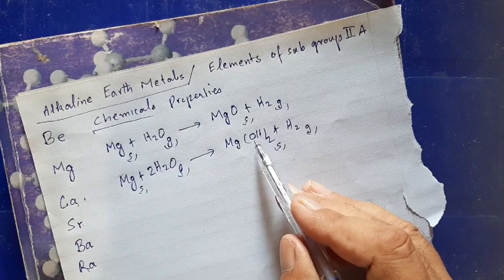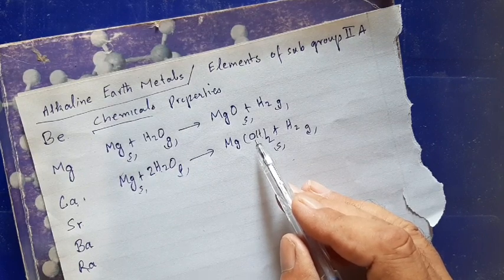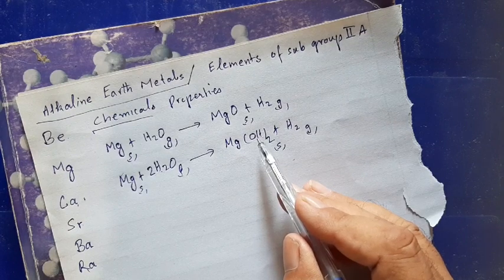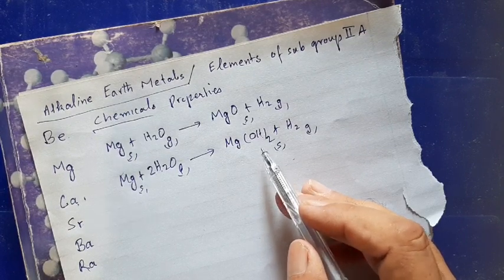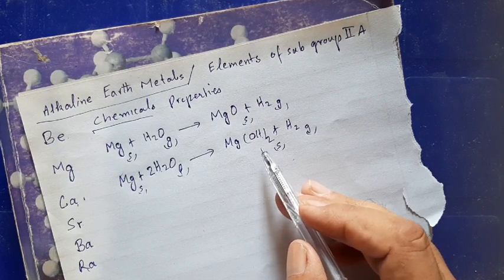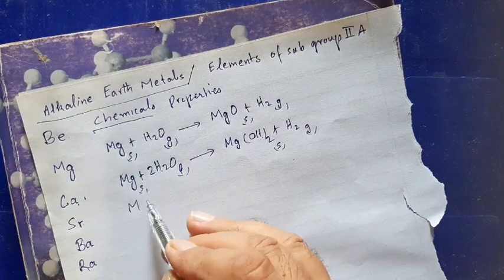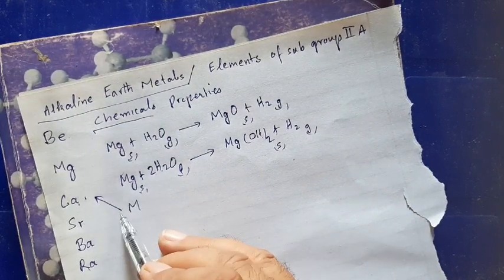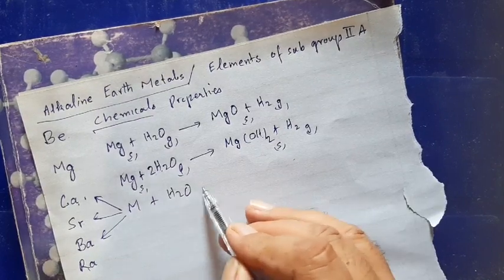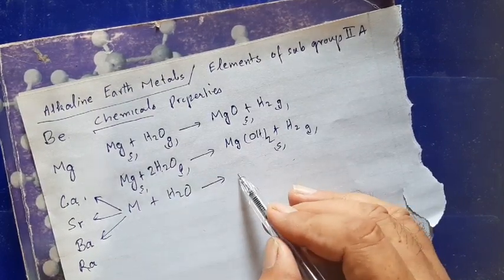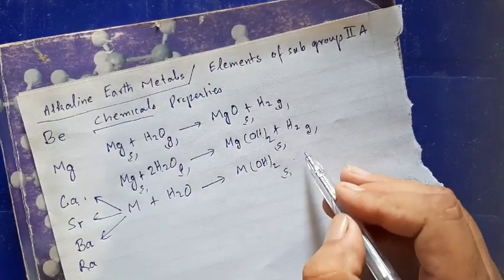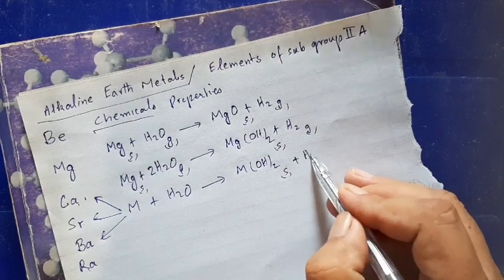Metals become more and more reactive towards water as we move from top to bottom in a group. General equation has been given in your book, where M represents these metals: magnesium, strontium, barium. These react with water. Product is metal hydroxide, which is solid, and H2.